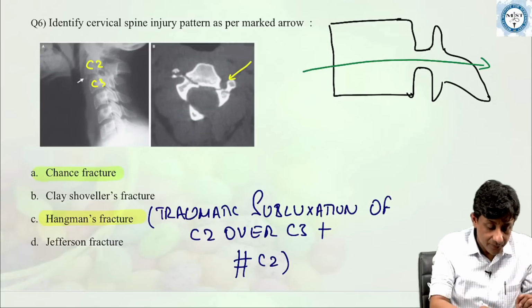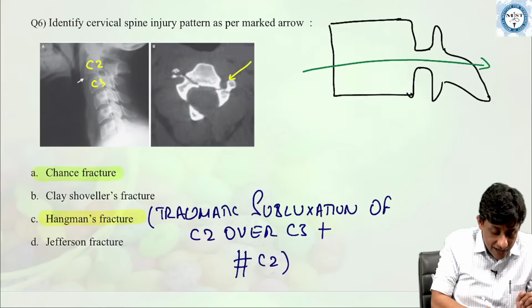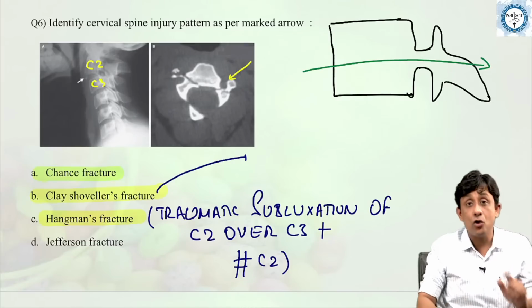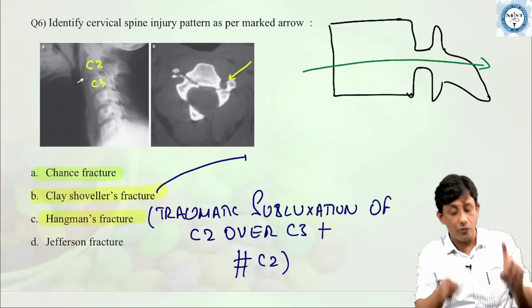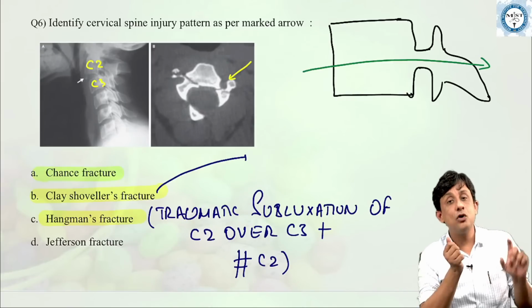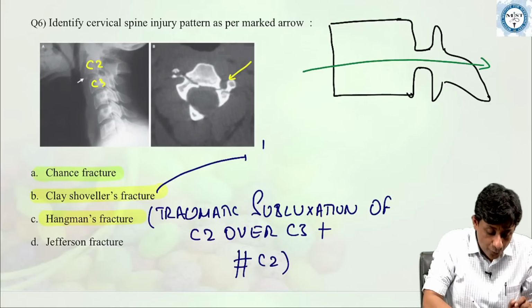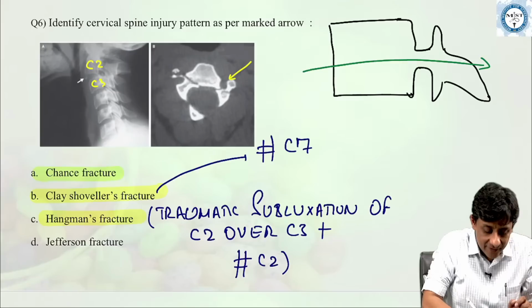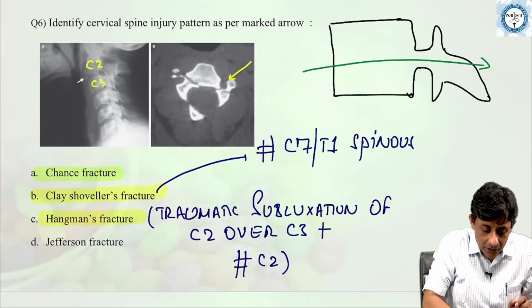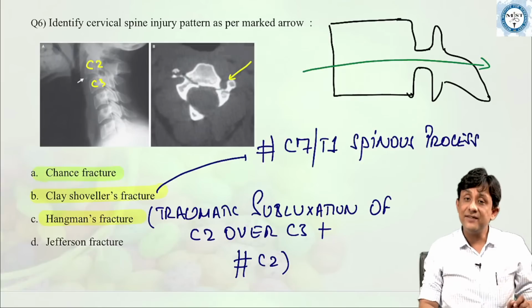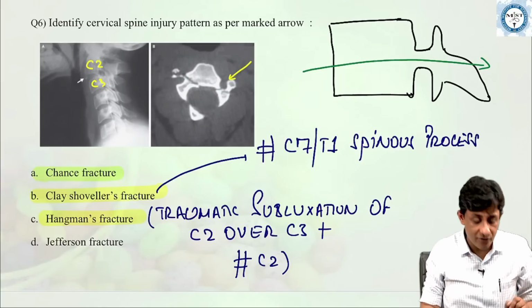Clay-shoveler's fracture, if you can recall, is seen in a group of people involved in clay shoveling. As a result of this regular activity, they start developing pain at the base of the neck. So, fracture of the C7 or T1 spinous process. Okay. C7 or T1 spinous process fracture is Clay-shoveler's fracture.